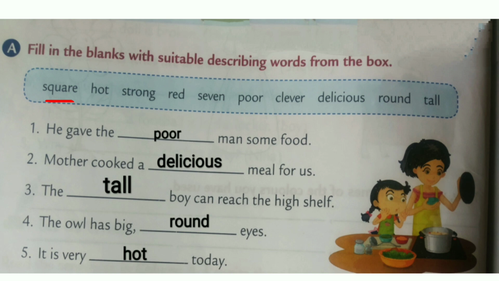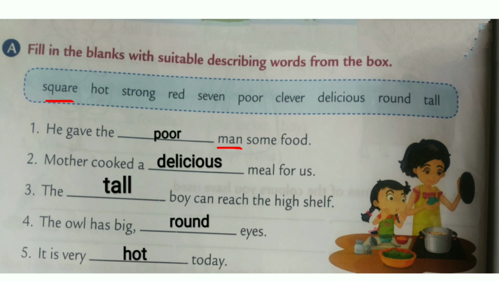Now let us read the sentence and fill up the blanks. First sentence: He gave the dash man some food. Once again, he gave the dash man some food. We have to write the describing word for man. How can the man be? Can the man be square? No. Hot? No. Strong? Strong man. Can we give strong man some food?